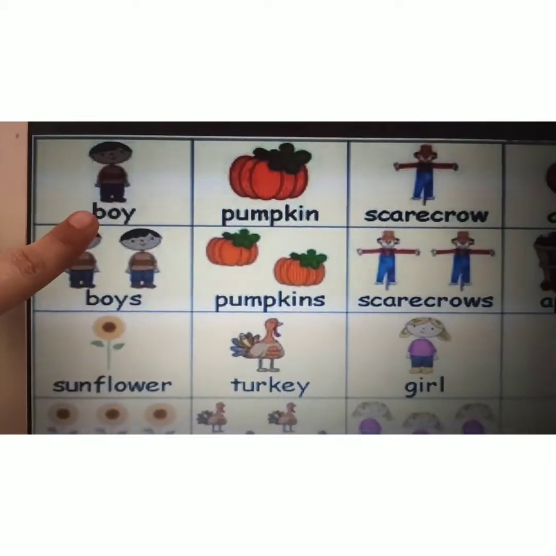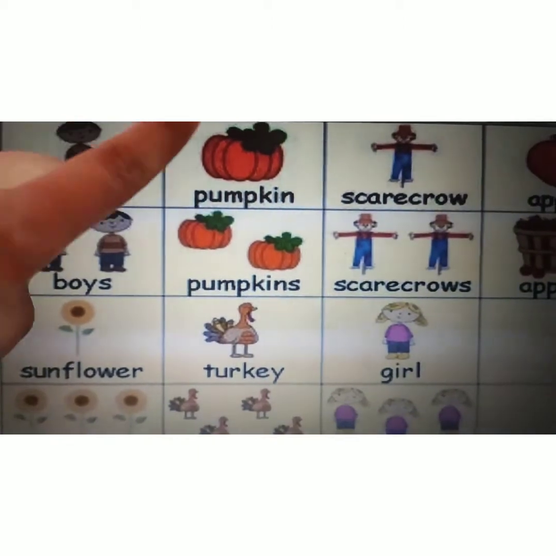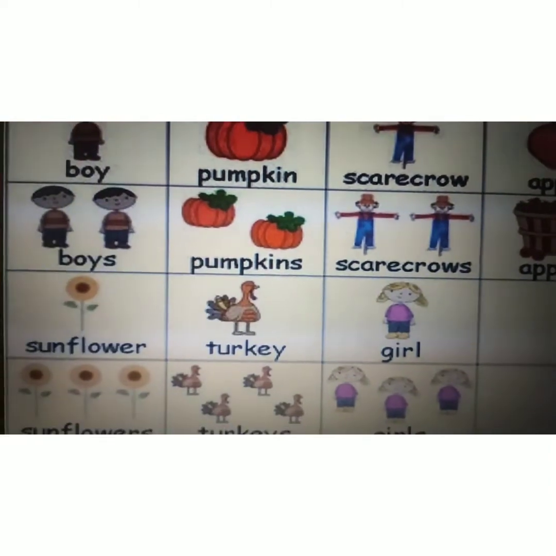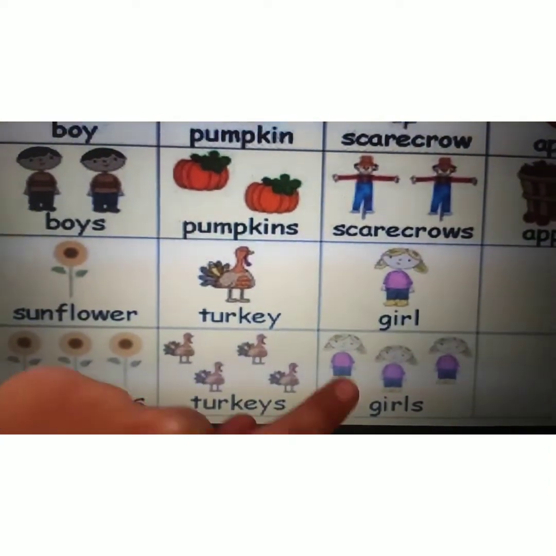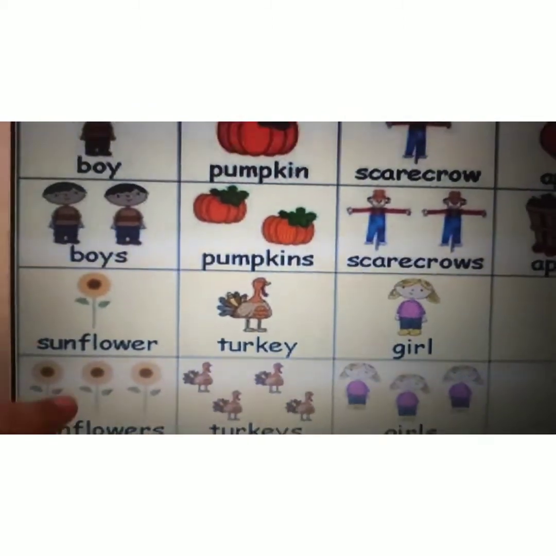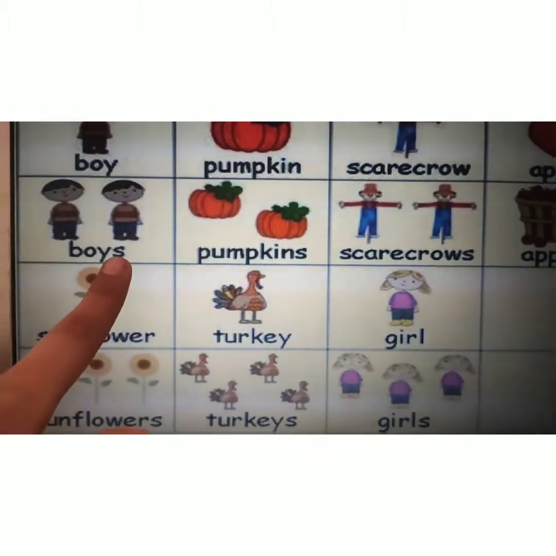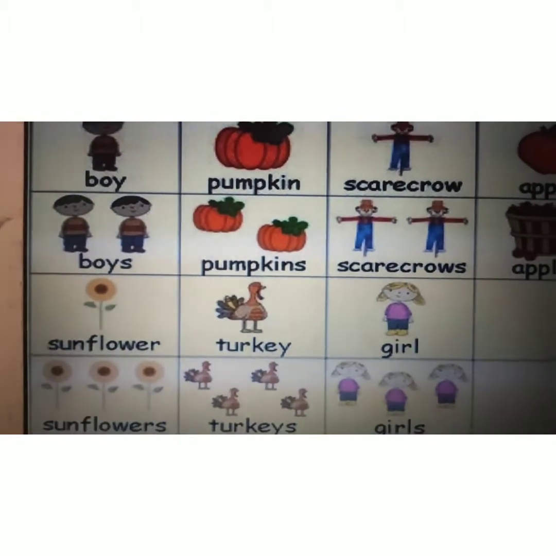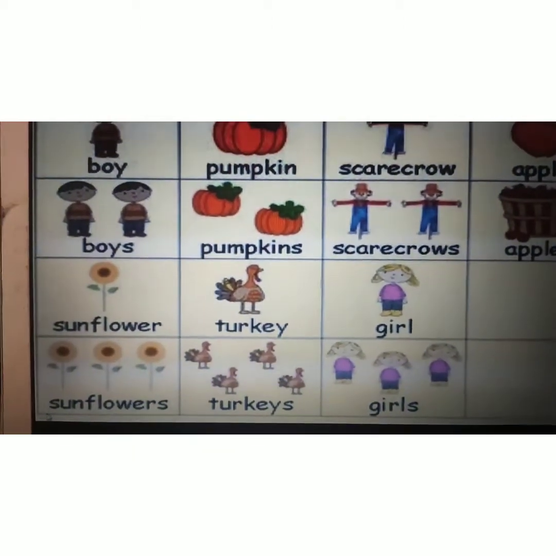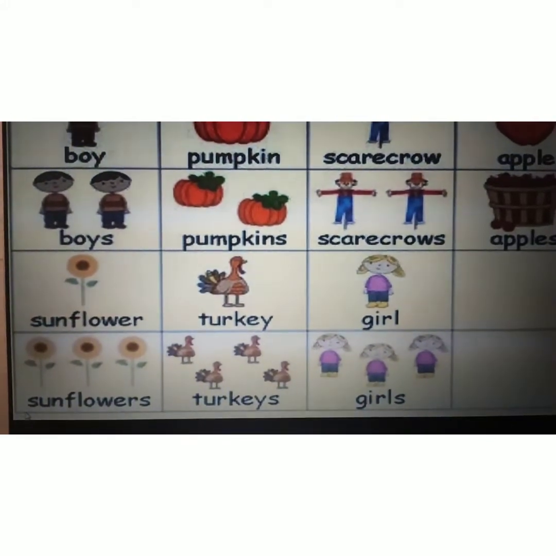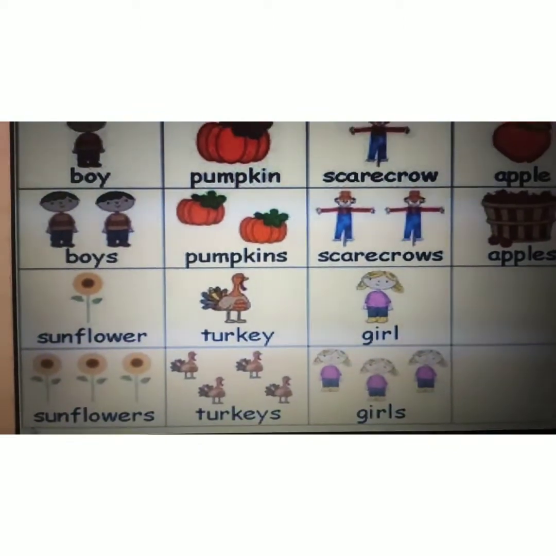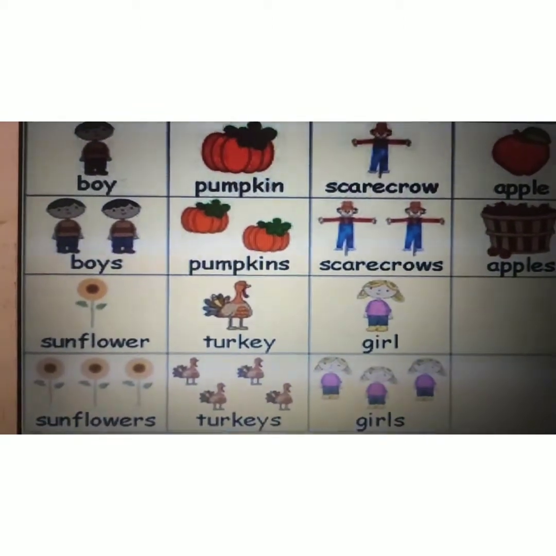That is boy become boys. Pumpkin become pumpkins, scarecrow become scarecrows, girl become girls, turkey become turkeys, sunflower become sunflowers. Now you can see here that I just add s to these words to make them plural. Okay, but this is not possible in every word. Most of the words we use s, but in many sometimes we have to add other things to make them plural. Now what are those things? Let's see, check them out.